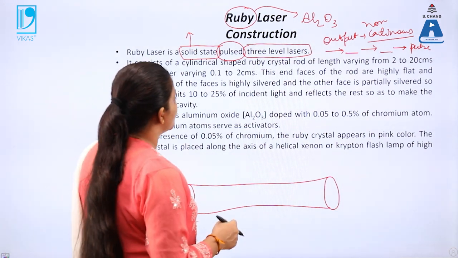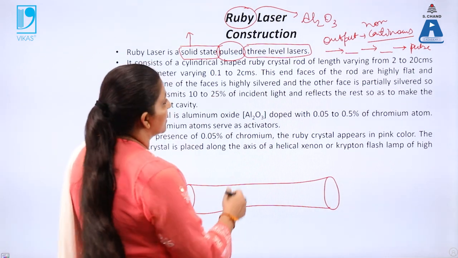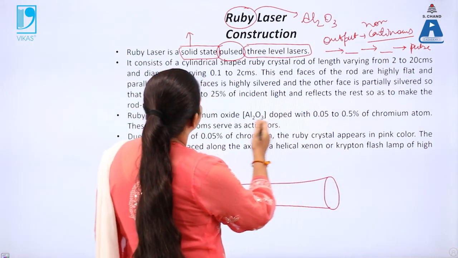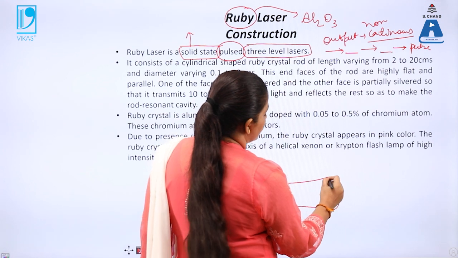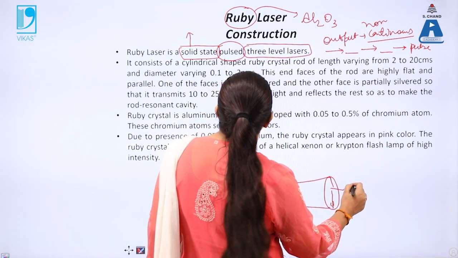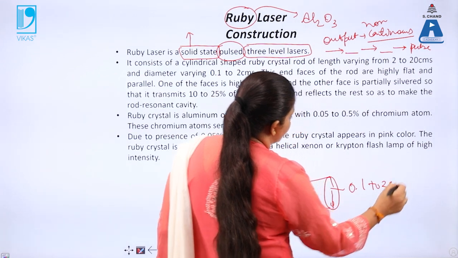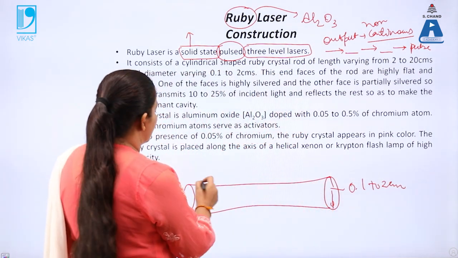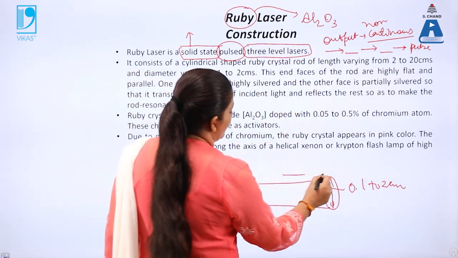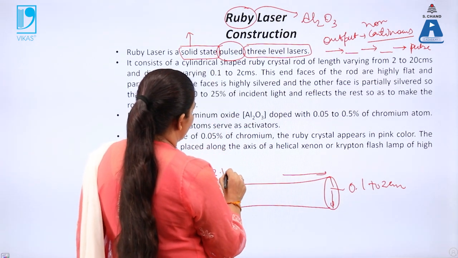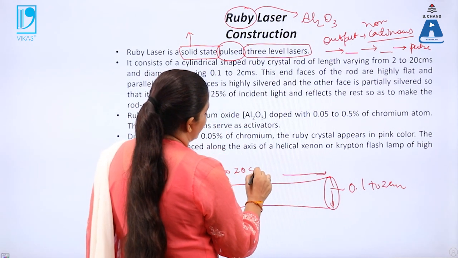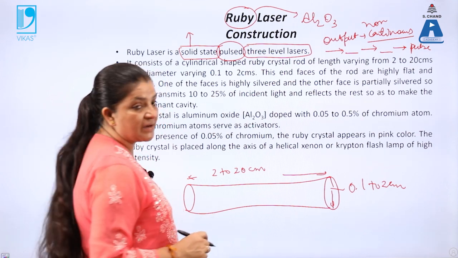The diameter of this tube is taken from 0.1 to 2 centimeter, and its length can be varied from 2 to 20 centimeter.